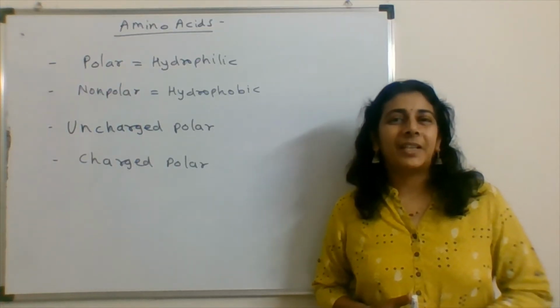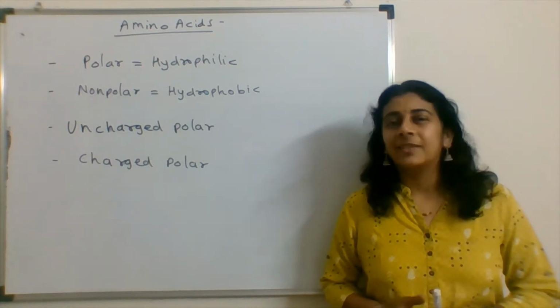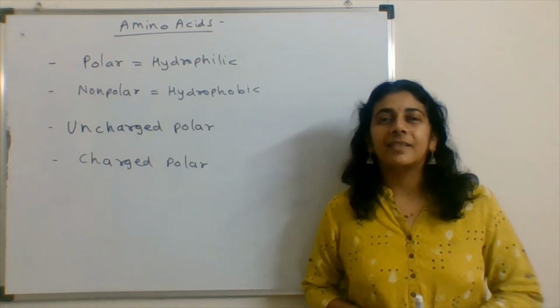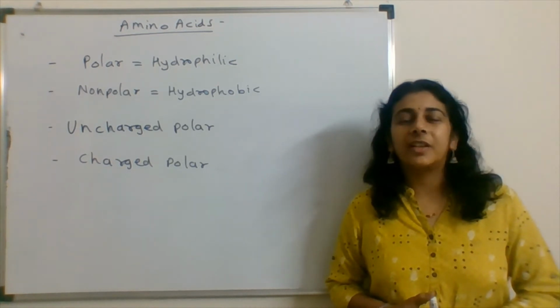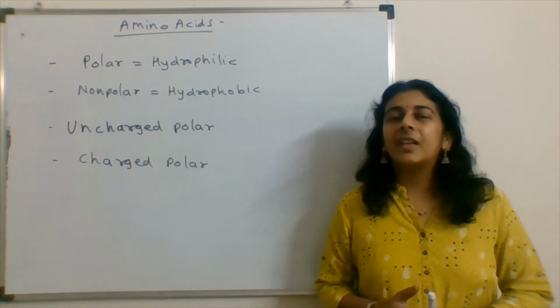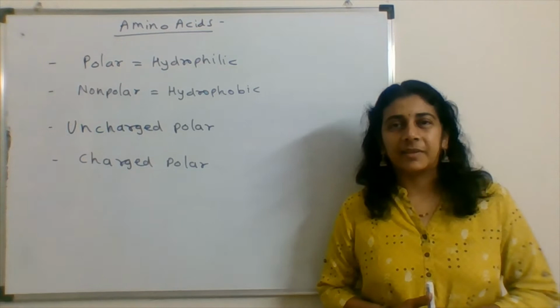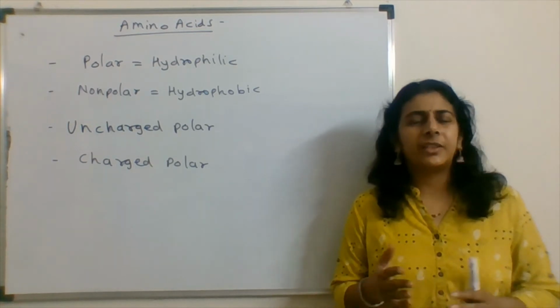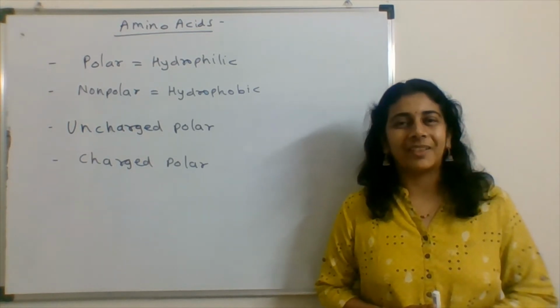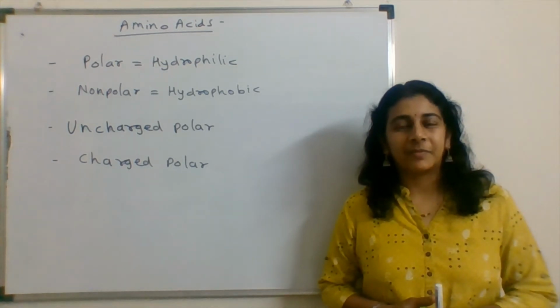We are continuing our lecture series on biomolecules. We are studying amino acids and have completed the structure and function of each and every amino acid. Now, the amino acids are distributed into types. And you can get that distribution anywhere. Any book can tell you what the distribution of amino acids is.